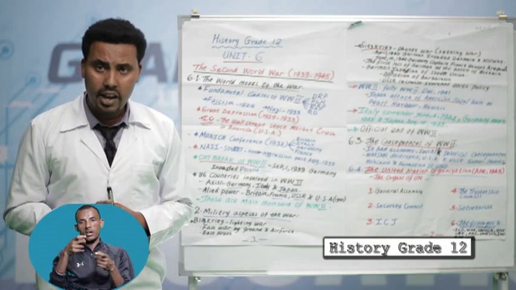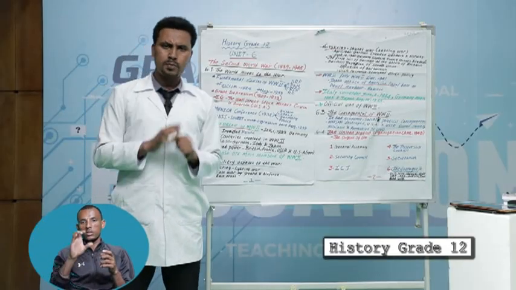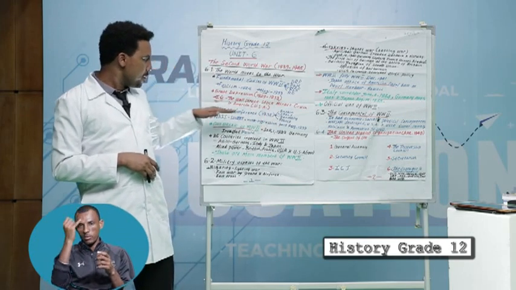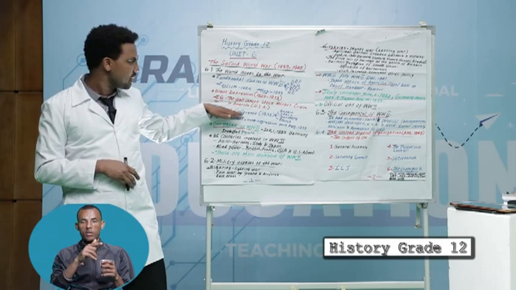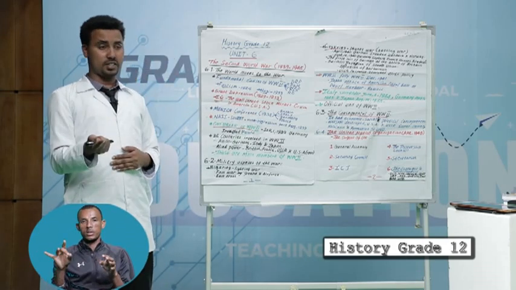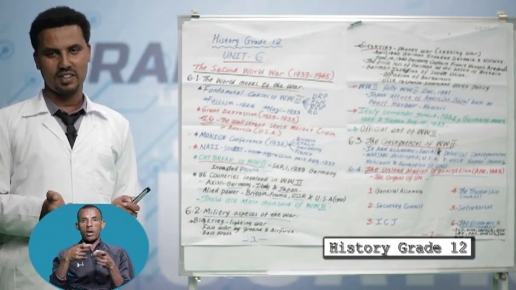In 1938, his main target was Czechoslovakia. To solve this problem, Britain, Italy, Germany, and France met at the Munich Conference in 1938. But after the Munich Conference, Hitler conquered Poland.